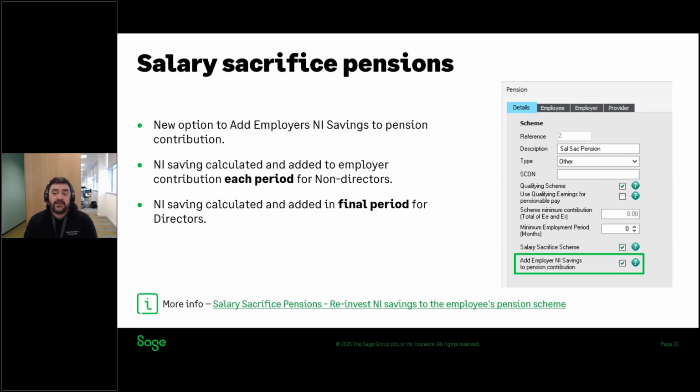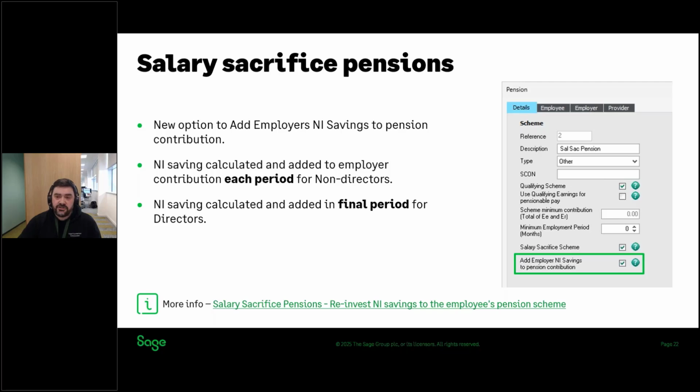What the program will do is it will calculate the employer NI saving, and it will then automatically add that to the employer's contribution, whether that's a fixed amount or a percentage. It does that each period for most employees if they're a non-director. And it can also be used for directors, but the NI saving is calculated and added in the final period of the year for directors due to the way that directors' national insurance is calculated. Previously to this feature, if you did include employer NI savings, you've probably done it as fixed amount contributions. So this is something that could be a good time saver for you in the future.